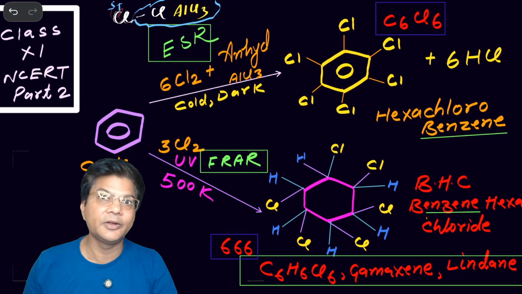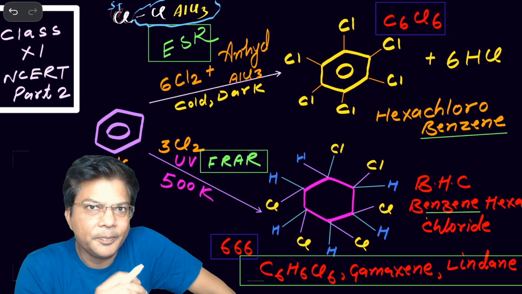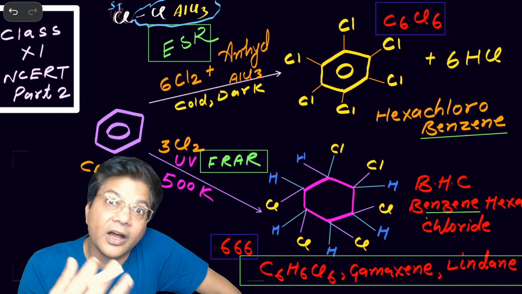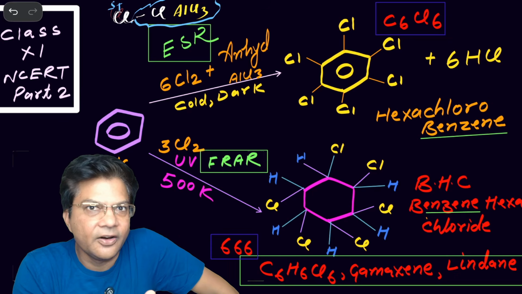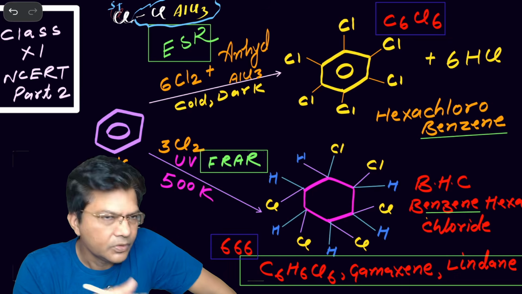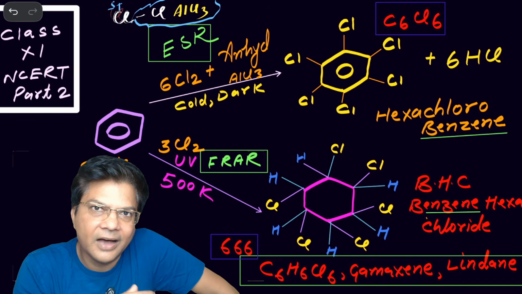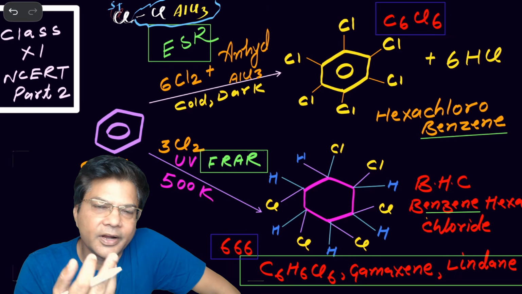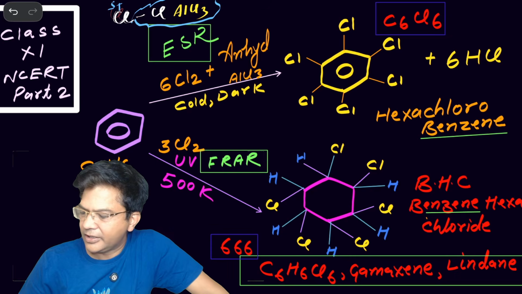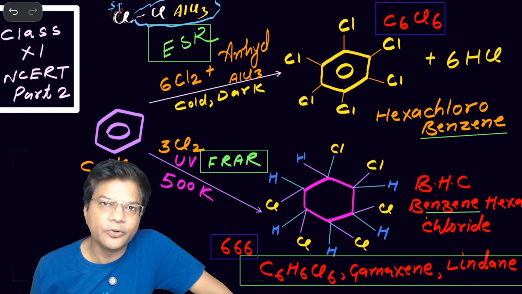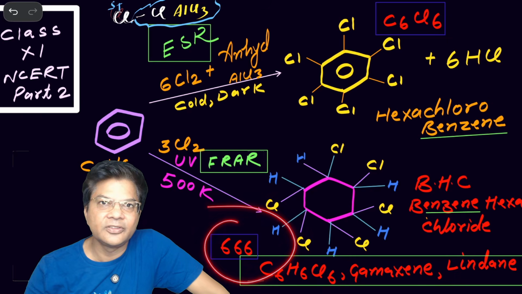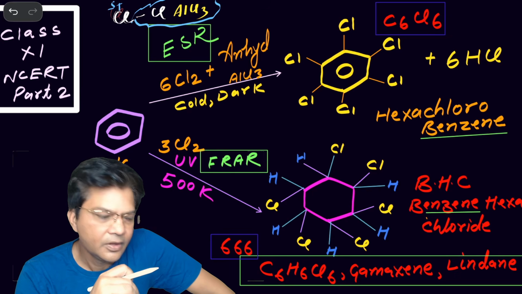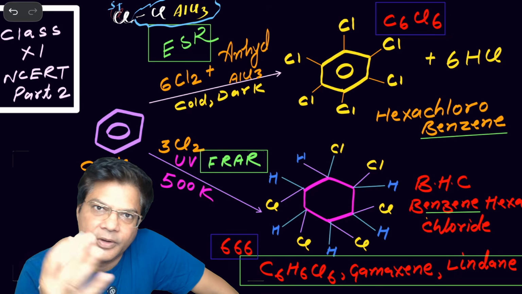Remember that the examiner will give an assertion and reason that benzene hexachloride is aromatic, and the reason is it follows Huckel's rule, planarity rule. You will say, yeah, of course. You will get trapped. This time the examiner has asked a very simple question, how many chlorines are there in both. There are 6 chlorine. The upper one is C6, Cl6, no hydrogen, but here C6, H6, Cl6. So the question was easy, but this time it will be a tricky one. If you are getting confused, you will lose your marks.